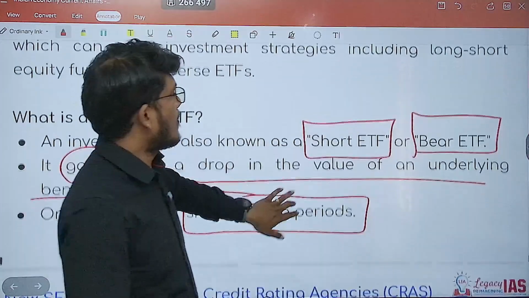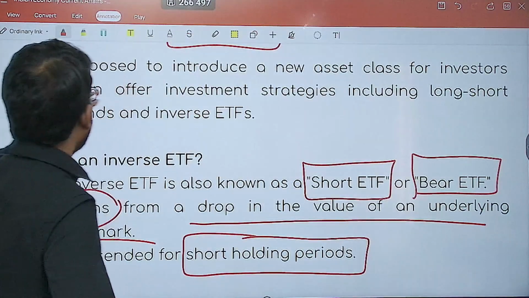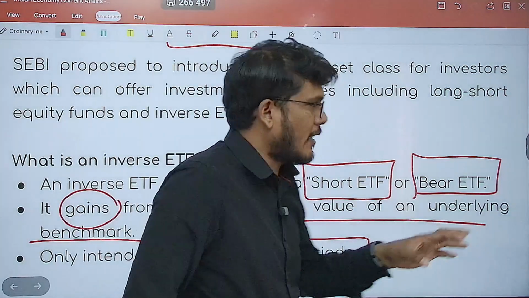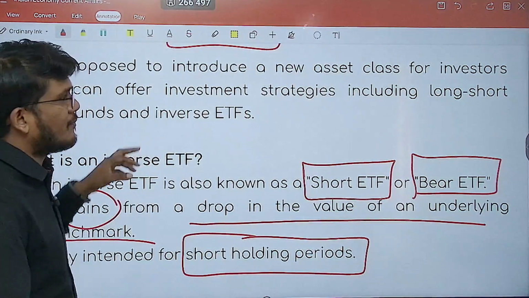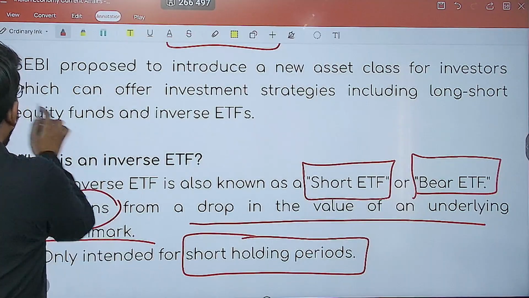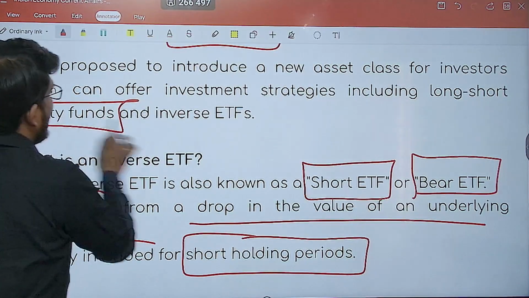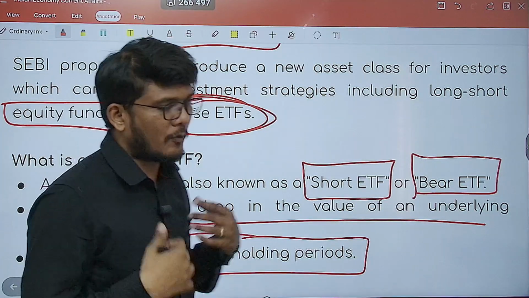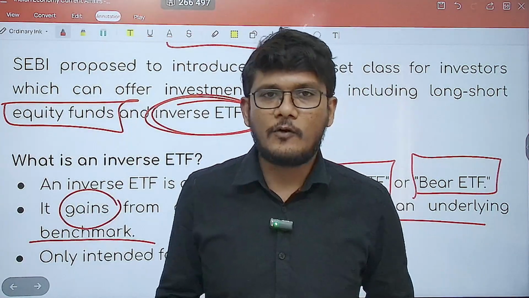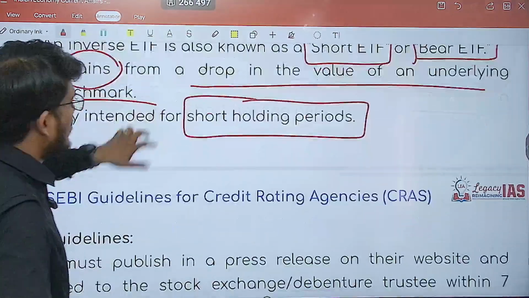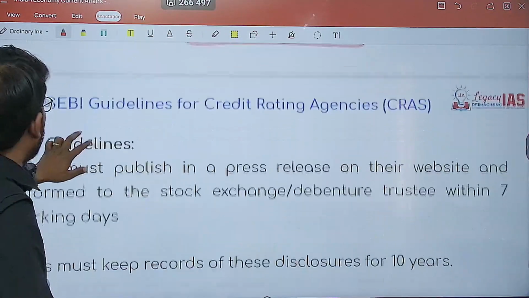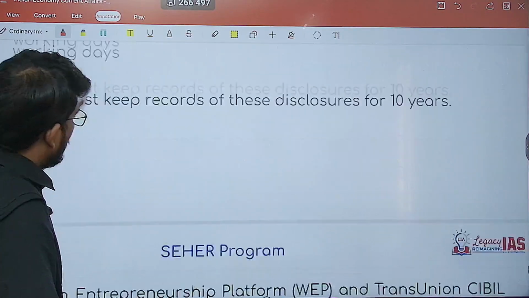Okay. Now, why was it in news? Of course, because SEBI had proposed to introduce a new asset class for investors which can offer investment strategies including long short equity funds and inverse ETFs. So for inverse ETF, it is proposing new instruments for that. That is why the concept of reverse ETF or inverse ETF is necessary. This we have already done.